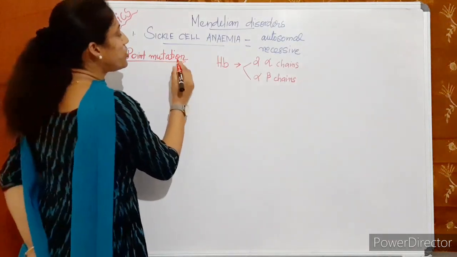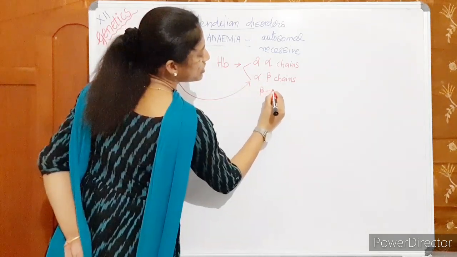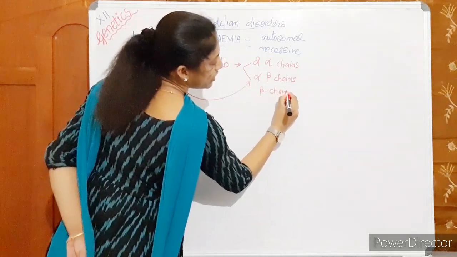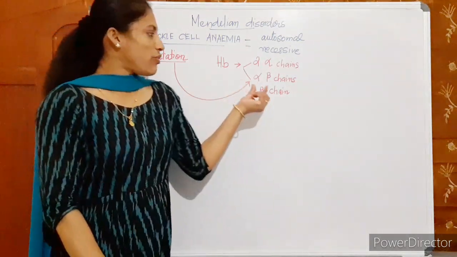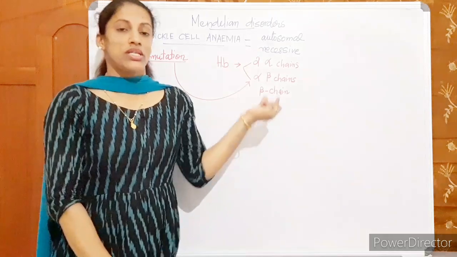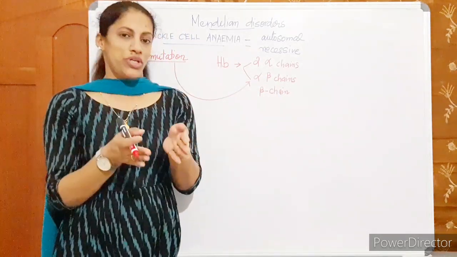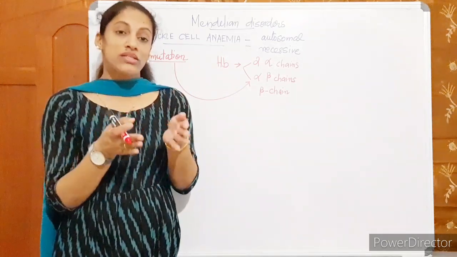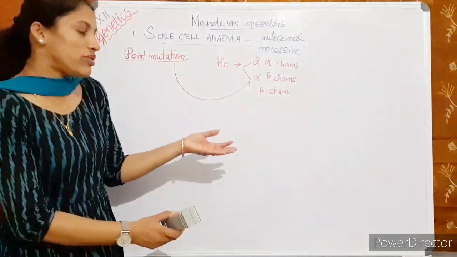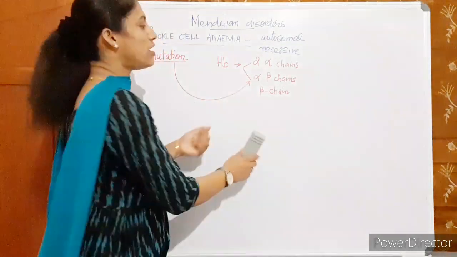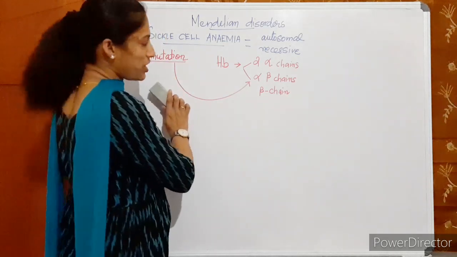And here, due to point mutation, one of the beta chains is showing a change. Okay, the mutation is affecting one of the beta chains. Since this beta chain is mutated, hemoglobin is mutated. Okay, hemoglobin is having a change. It undergoes polymerization, even though there is a small oxygen deficiency. Okay, so we will discuss what type of point mutation it is.